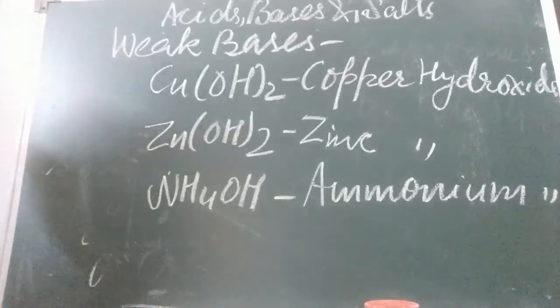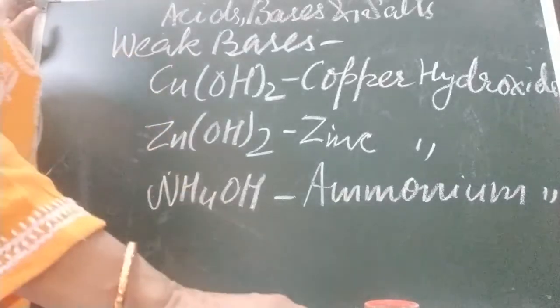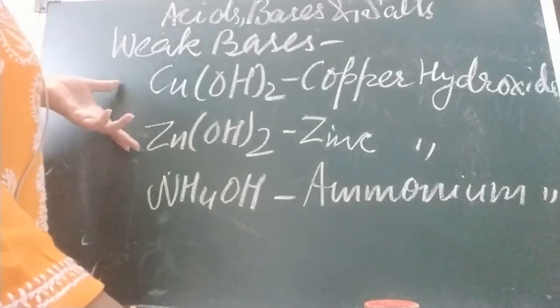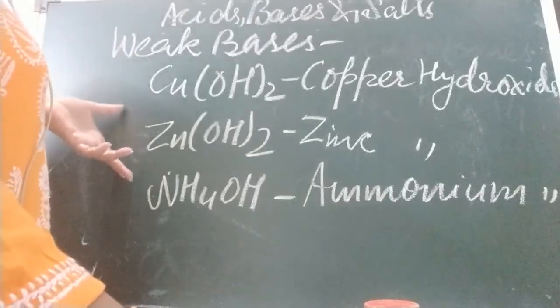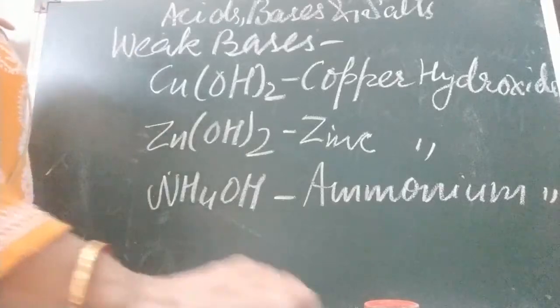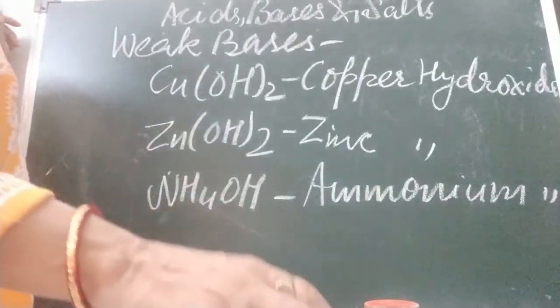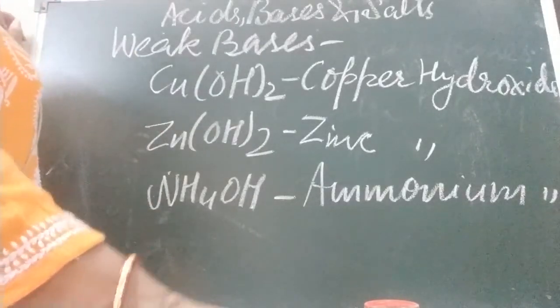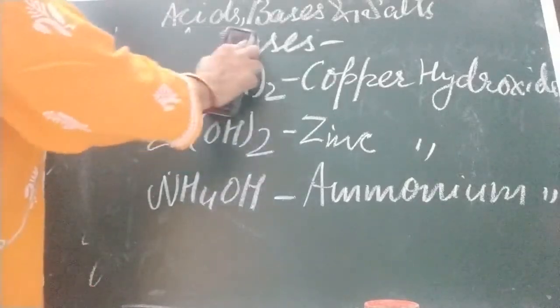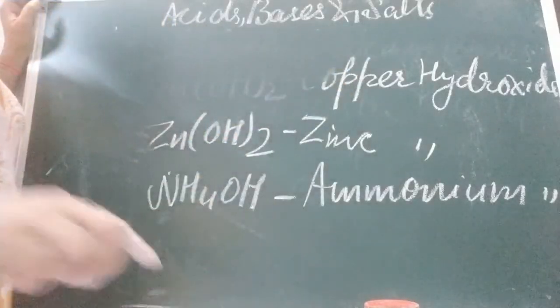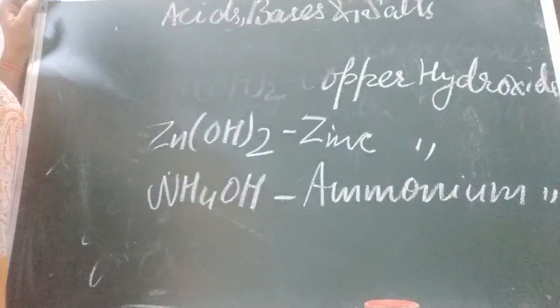And we can use these bases in different areas. In uses we will discuss. Now our next topic is properties of bases.